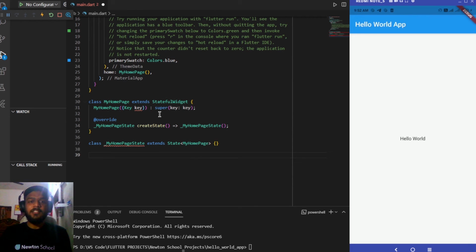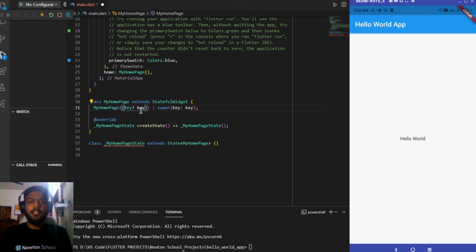So you can see that it is still showing us an error. The reason being that Flutter has recently released an update which is for null safety. So if there are some null things which are present in our app or can be present in our app, it will be showing you an error. So let's make it null safe.